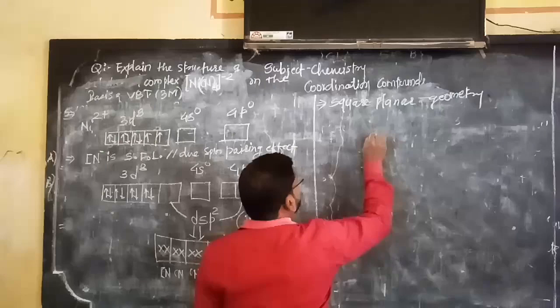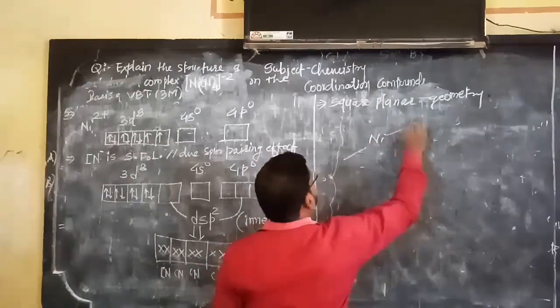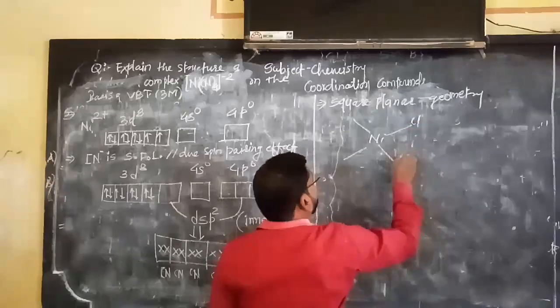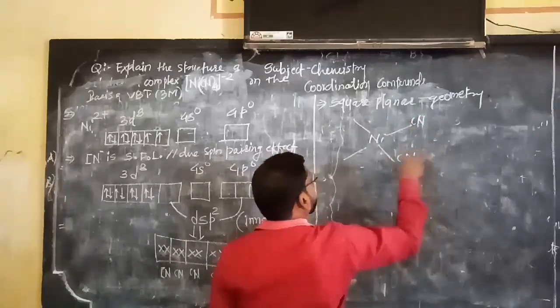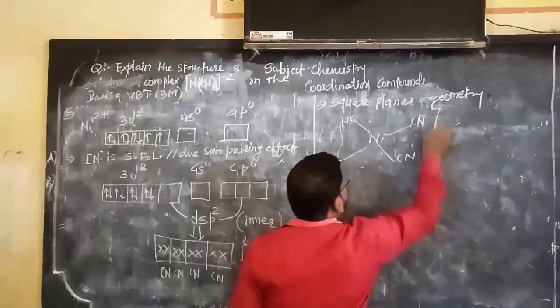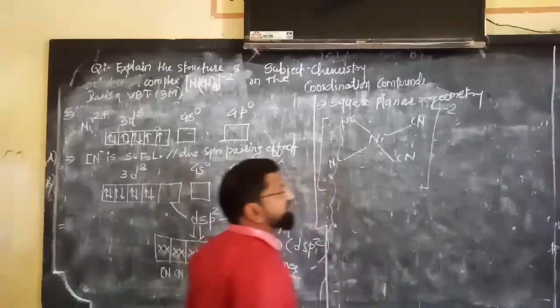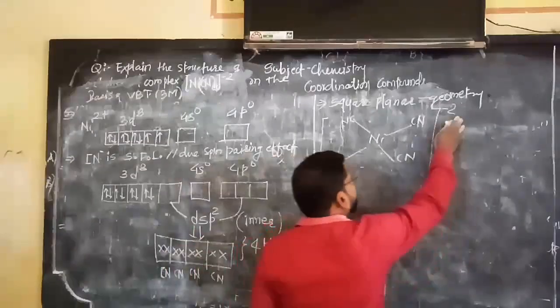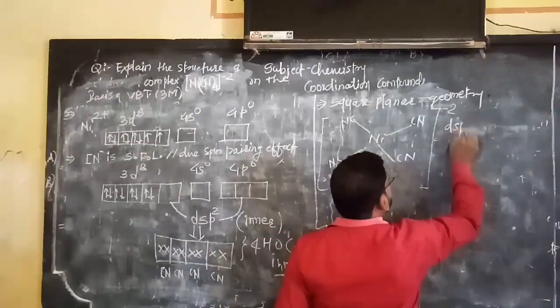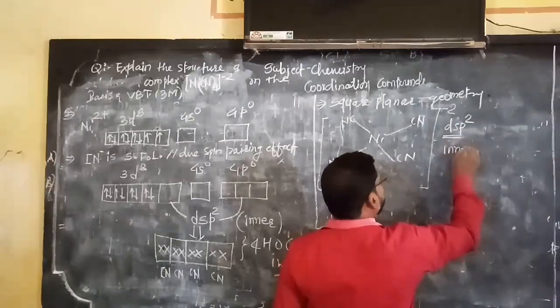It will be like this: nickel, CN, and CN. So this type of geometry is called as what? Square planar geometry. Okay. So I am writing here dsp2 type of hybridization. It is inner.